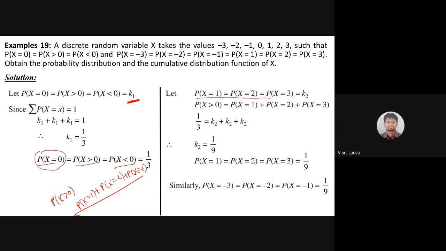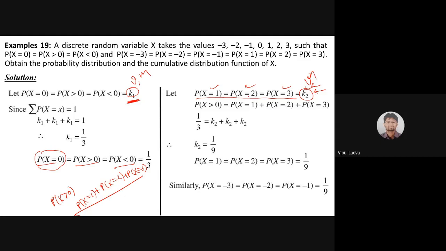Now move ahead, please. Suppose x greater than 0, we will take K2. Yes, correct. This is just a different notation. Okay, don't worry about this notation. Why this is K1, why this is K2. Suppose my name is Vipul, then I can take V1 and V2. Or you may take M and N. These are just different notations. Don't worry about that. So we are assuming that is K2.